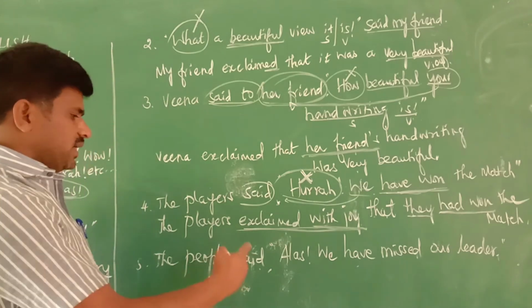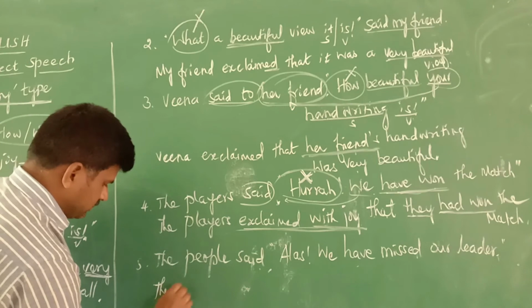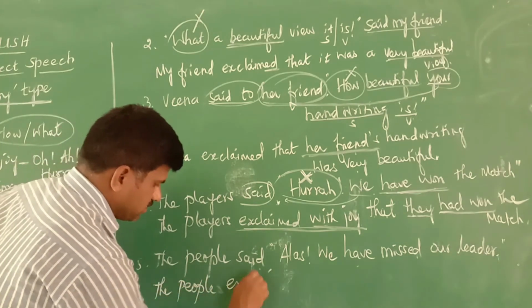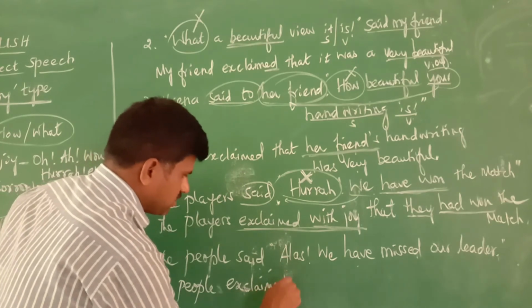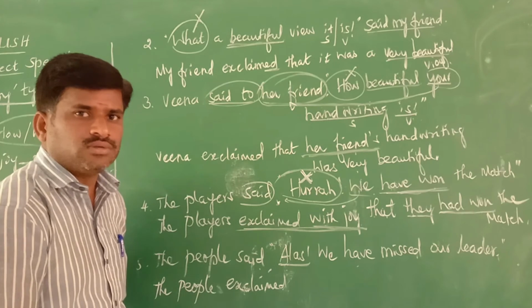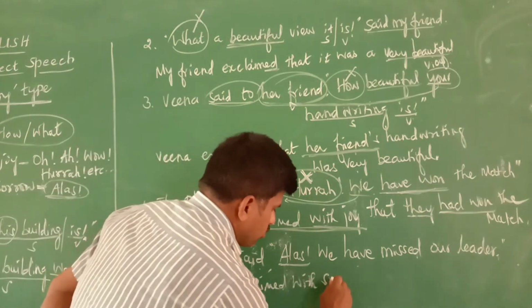Next: the people said, "Alas, we have missed our leader." The same thing. The people exclaimed; "said" is removed, "exclaimed." "Alas" is the word. We have missed our leader. So, exclaimed with sorrow.